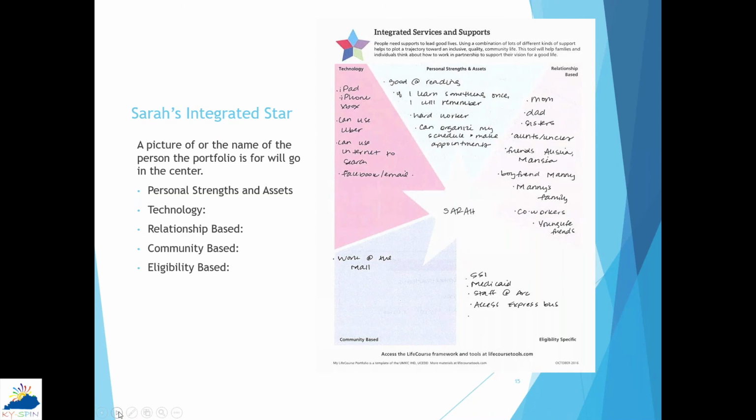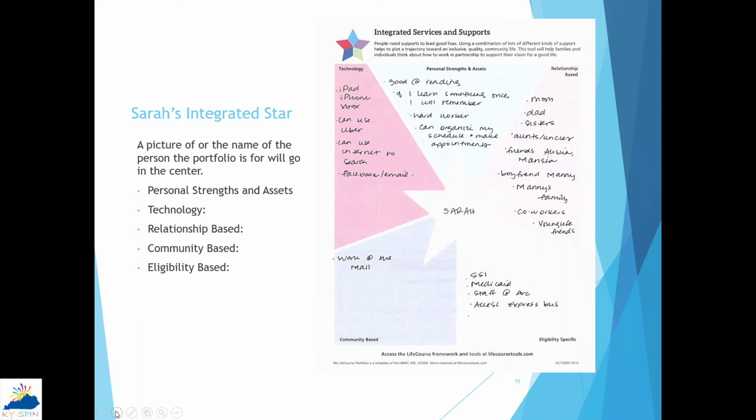So in technology, Sarah's supports are an iPad, an iPhone, an Xbox. She knows how to use Uber. She can use the internet to search. And then she can also use Facebook or social media and email. Her personal strengths and assets are if she learns something once, she's going to remember it. She's a hard worker, and she can organize her schedule and make her own appointments.